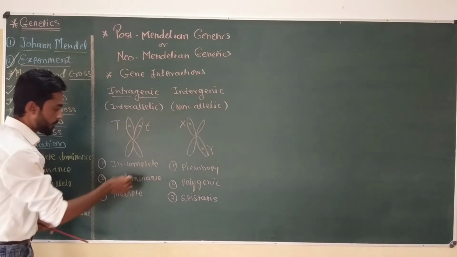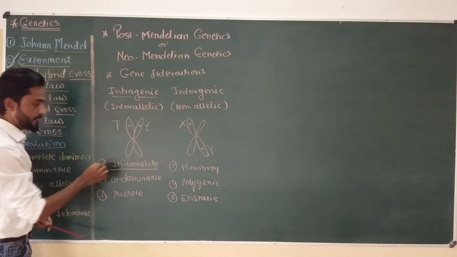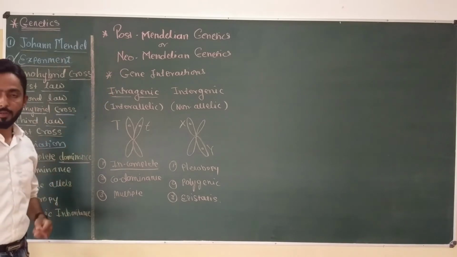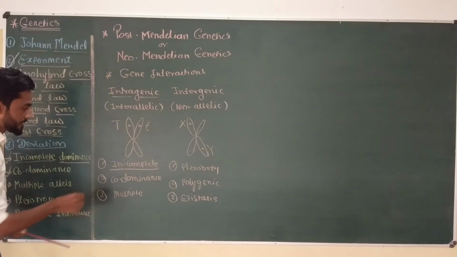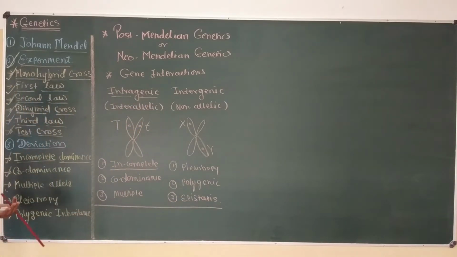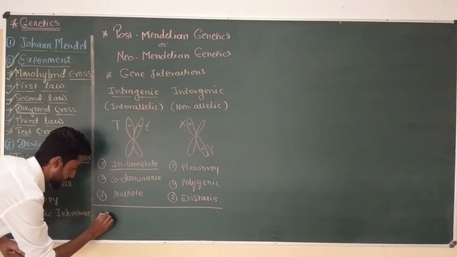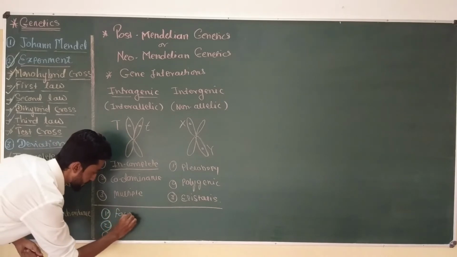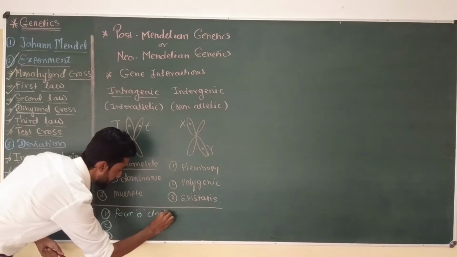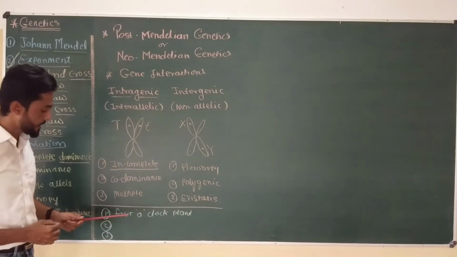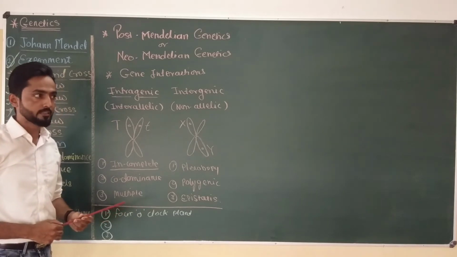Now in this video, I'm going to talk about incomplete dominance. Okay, the first type of gene interaction which comes under the heading post-Mendelian genetics. This incomplete dominance type of gene interaction is found in different types of animals and plants, and the examples are the 4 o'clock plant. This plant is also called Mirabilis jalapa. The botanical name of the 4 o'clock plant is Mirabilis jalapa.